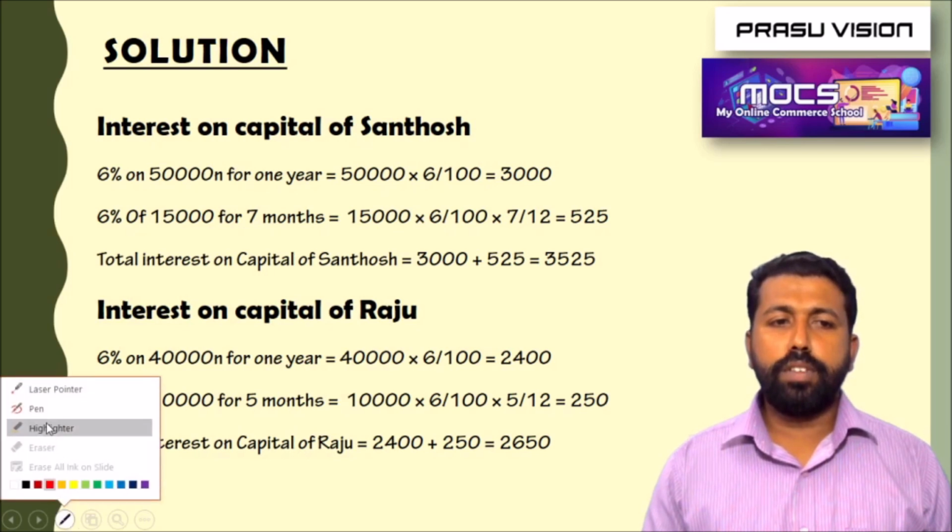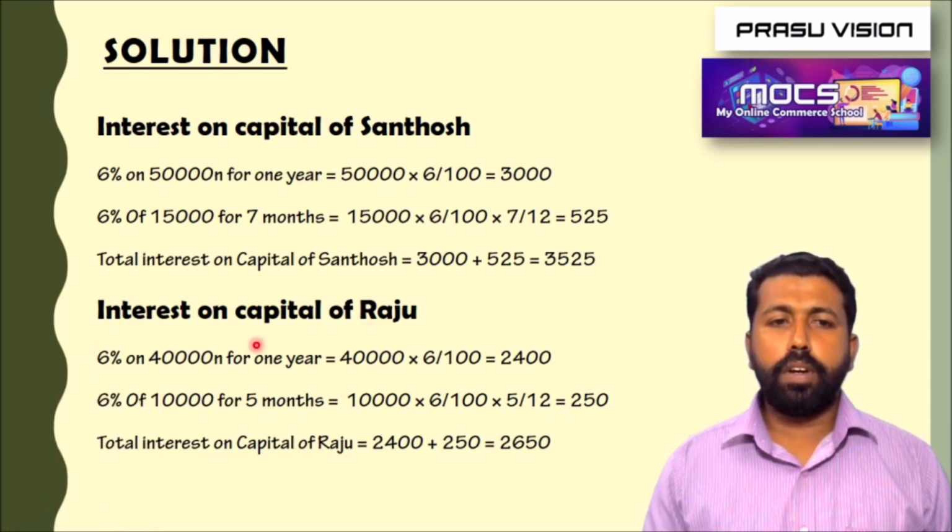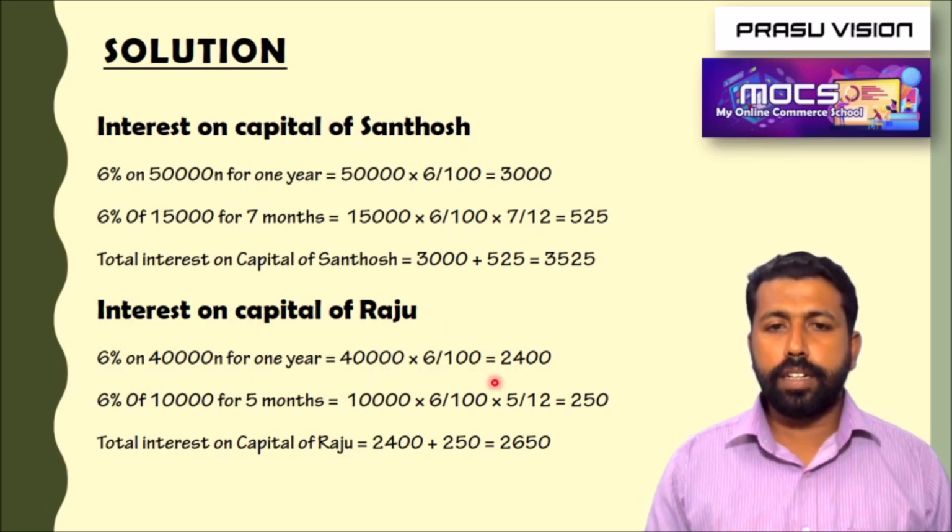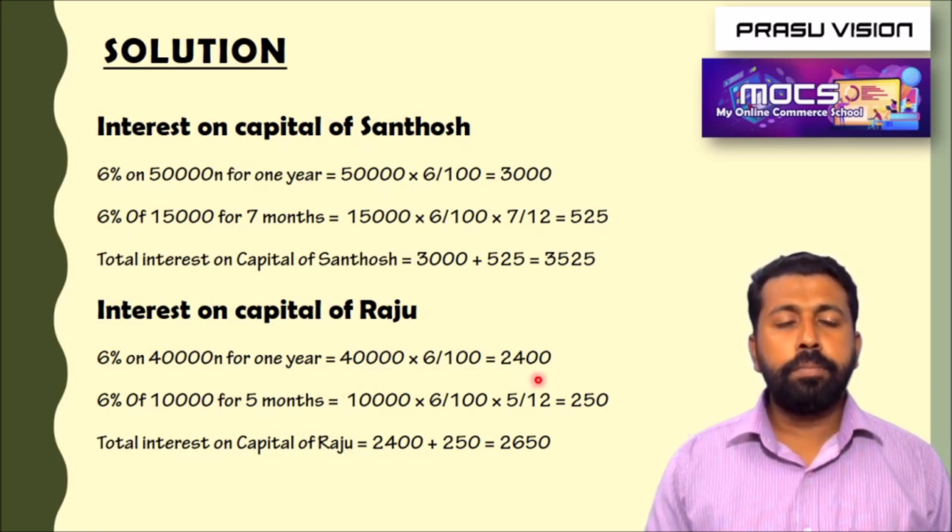Next we are calculating the interest on capital of Raju. First we have to calculate for the initial amount, 40,000 into 6 by 100. Like the same, we will get 2,400. Then for the additional capital, it is brought on 1st August. So August, September, October, November, December.